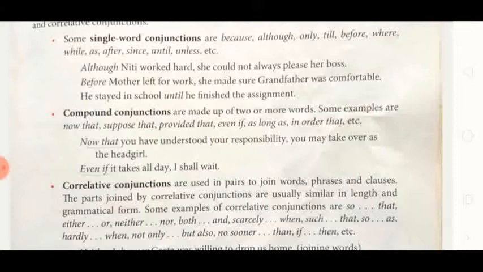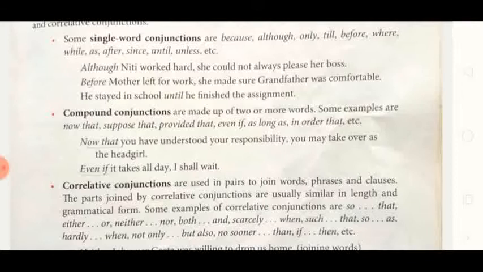These are all conjunctions with one word, so they are called single word conjunctions. Compound conjunctions are made up of two or more words. Now that, suppose that, provided that, even if, as long as, in order that, in spite of: these are all examples of compound conjunctions. They are made up of two or more words.